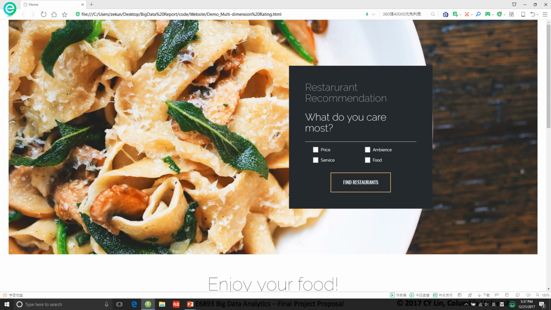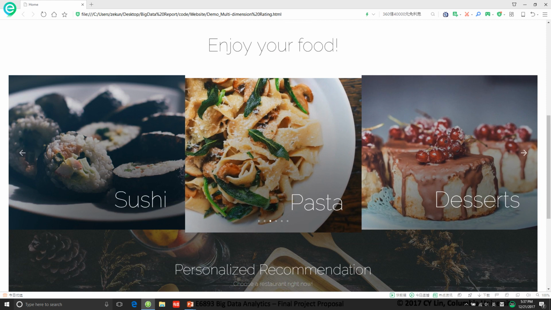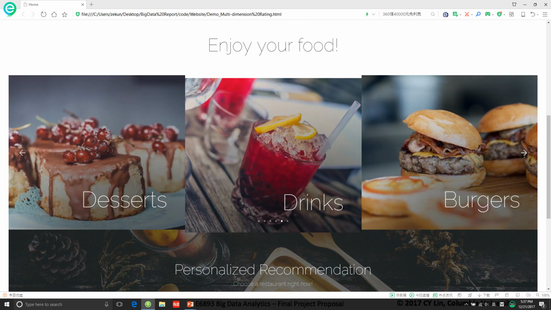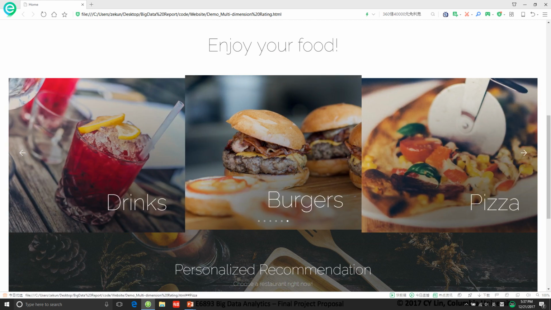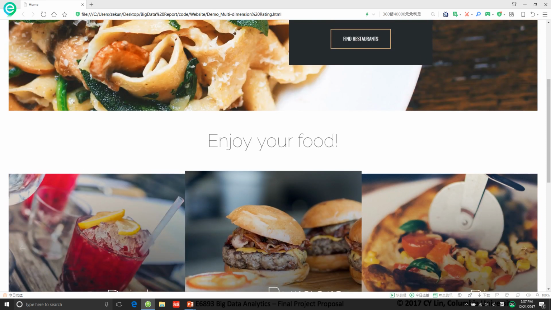So here is the website of our system. The searching square presents our main function. Below it, we show example types of food included in our system. On the bottom of the page is ways to contact us. Now let's go back to our main function.